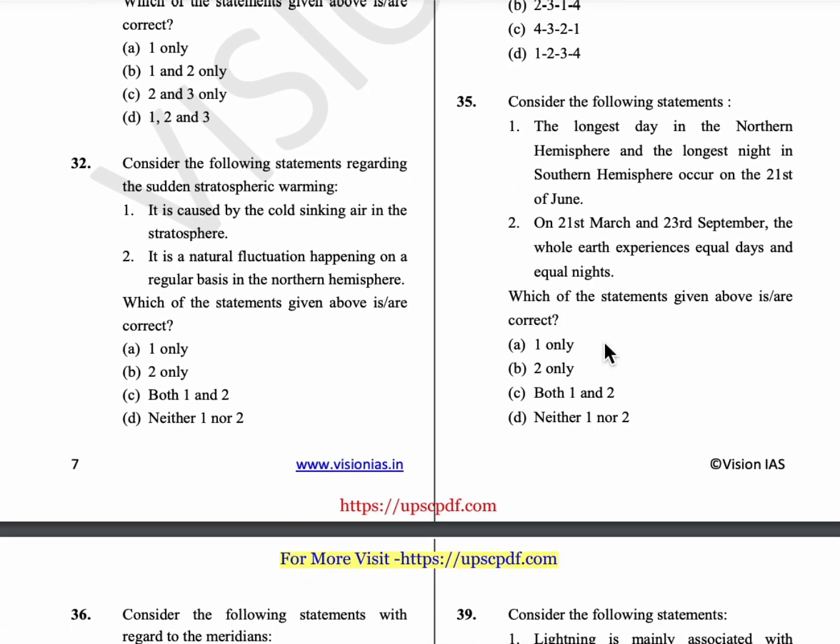35th question, consider the following. The longest day in the northern hemisphere and the longest night in the southern hemisphere occur on 21st of June. 21st June is also called the summer solstice because it has the longest day in the northern hemisphere. And on 21st March and 23rd September, the whole earth experiences equal days and equal nights. It is called equinox. Okay, and on 23rd December, it is winter solstice, and we have the shortest day in the northern hemisphere. So option C is the answer.